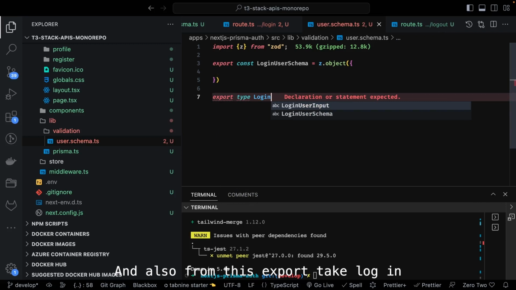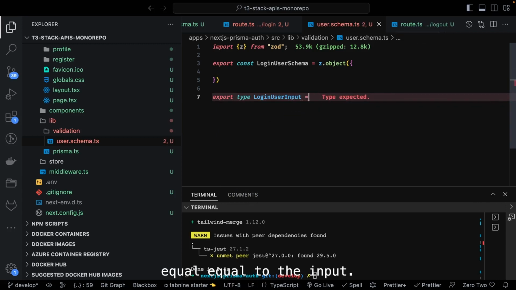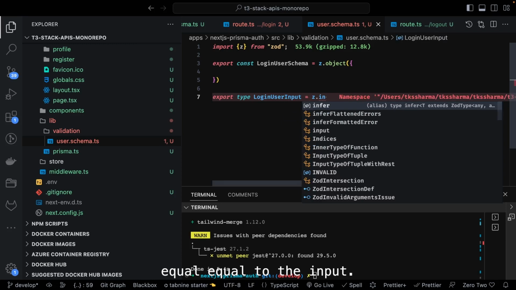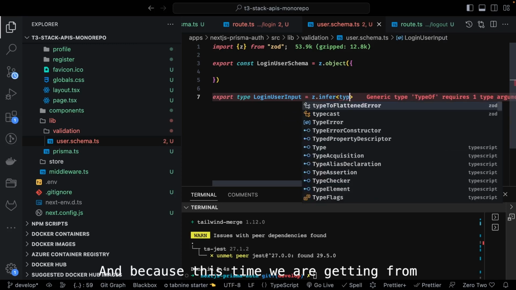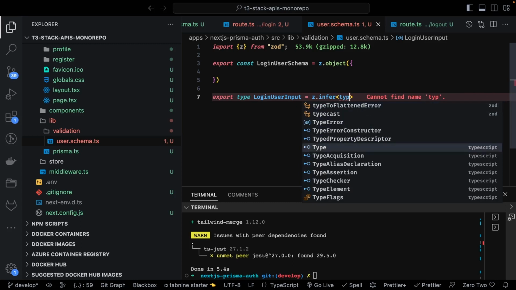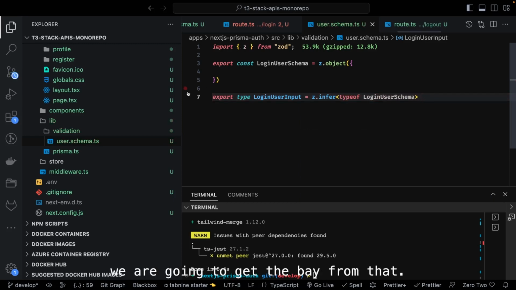Export type LoginUserInput equal to z.infer, typeof loginUserSchema. So we are going to get the type from that.